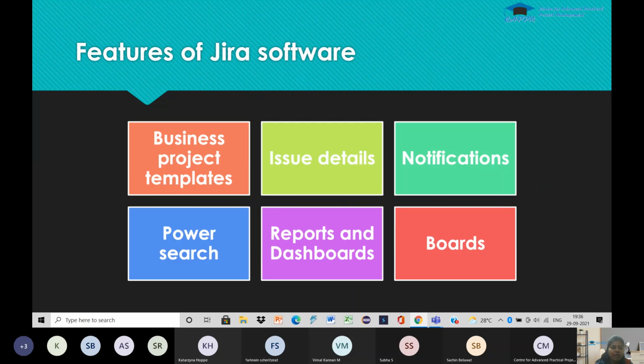So here are some of the features of Jira software. It gives a lot of project templates, business project templates, and we can easily track our issues. The life cycle of an issue can be tracked very easily using Jira software. And we have the benefit of notification.